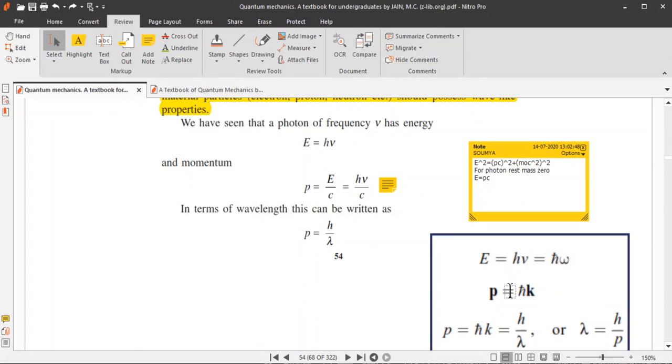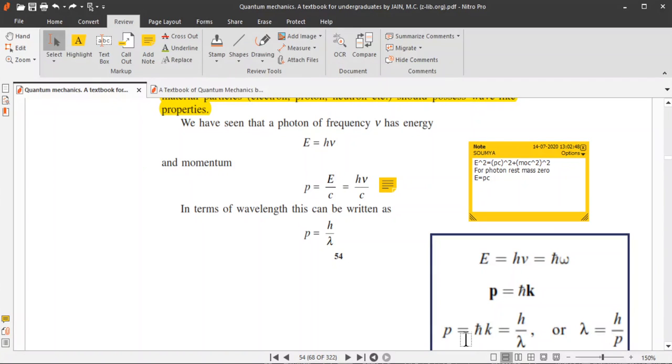So, if P equals h nu by c, the same relation in terms of wavelength can be written as P equals h by lambda, because c equals nu lambda. So, from P equals h nu by c, we can write P equals h by lambda.